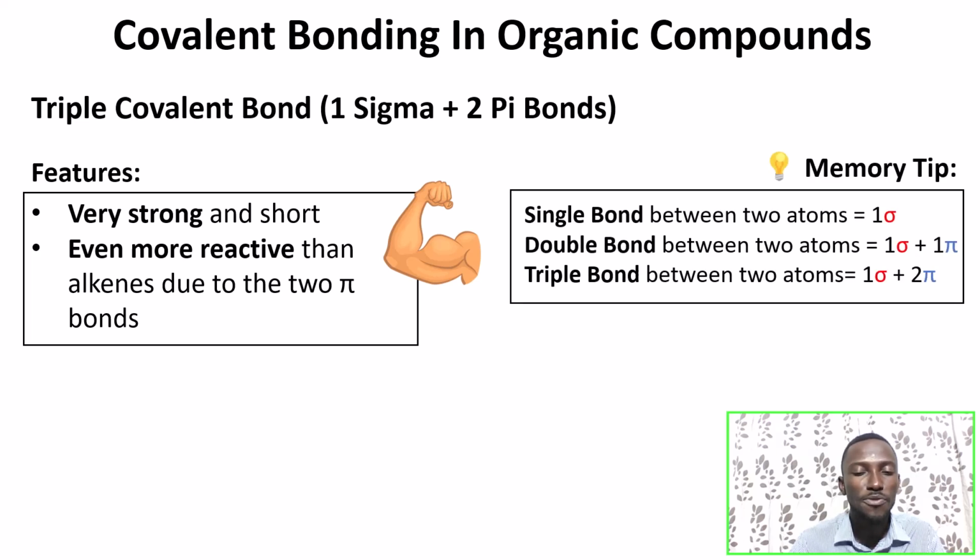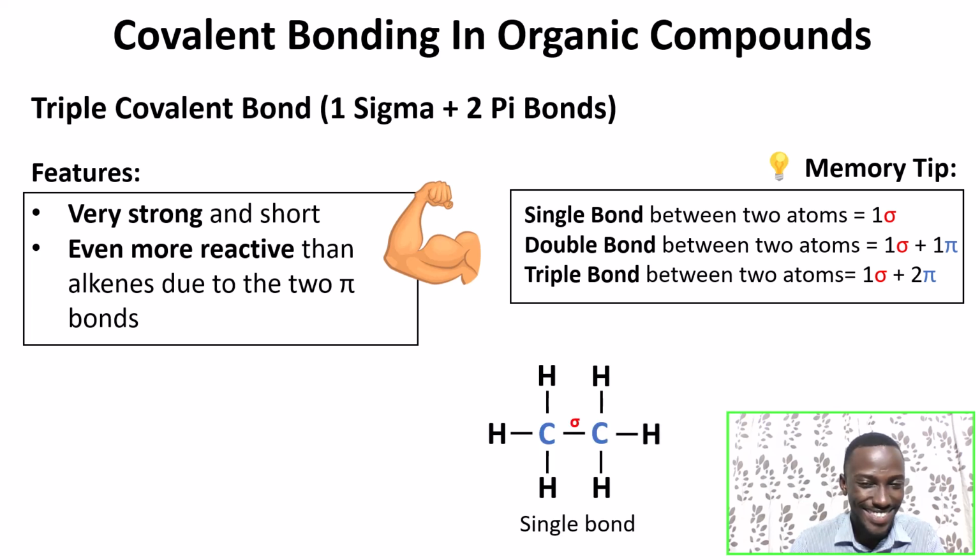We have a memory tip to remember what we discussed so far. We always remember that a single bond is formed between 2 atoms and there is only 1 sigma bond. A double bond is formed between 2 atoms where we have 1 sigma bond and 1 pi bond. And a triple bond has 1 sigma bond and 2 pi bonds. Thank you very much. Well said.